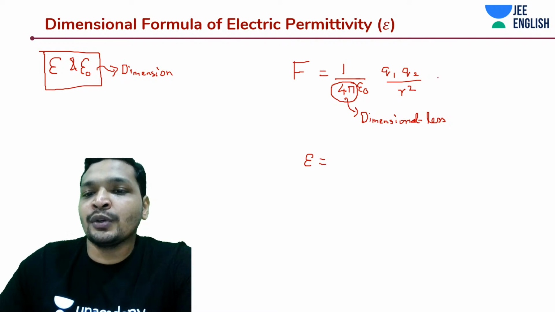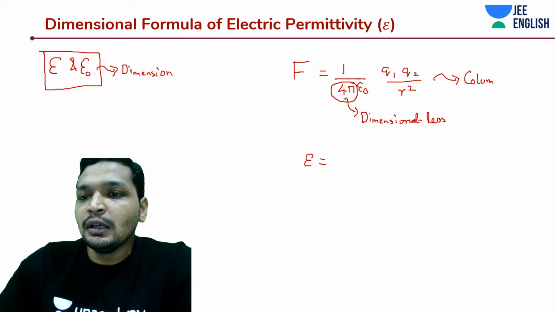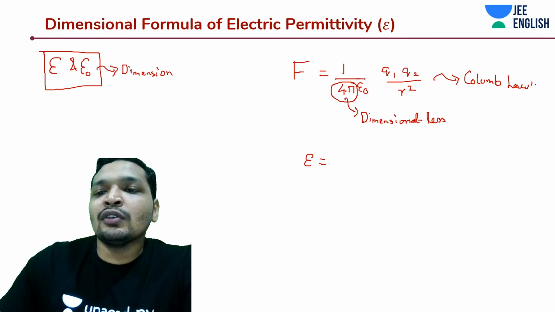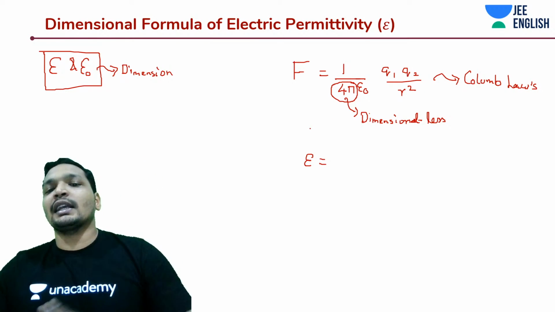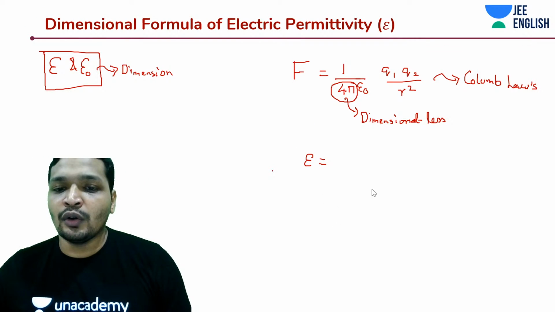This is Coulomb's law, students. Do remember this. This is Coulomb's law. You should be learning this by heart. Not only that, once we get into electrostatics, you need to remember this thing. This is a law, just like F is equal to GMm by r square. This is a law.